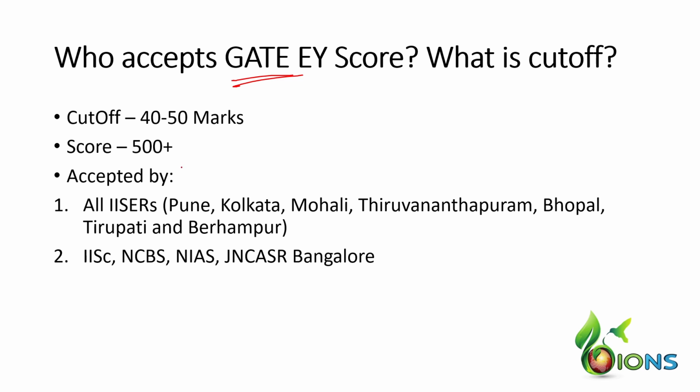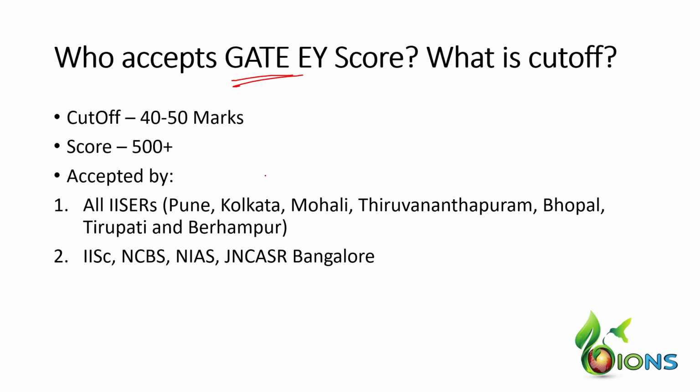Now usually the cutoff varies, ranging from around 40, sometimes it is 38, 44, 46, 49 as well, so it might range from 40 to 50 marks. So you should always target your preparation above 50. Now GATE scores are one of the important factors. The cutoff marks are usually interpreted as a score and rank. Rank is not that important, but score is very important, because all the institutes assess your performance on the basis of the score and not the marks.